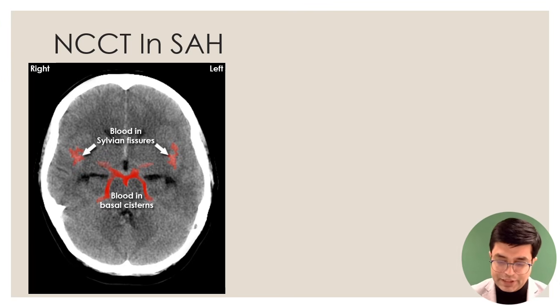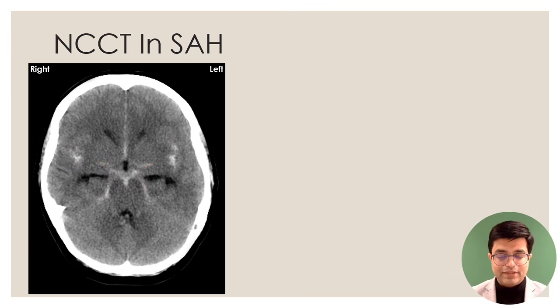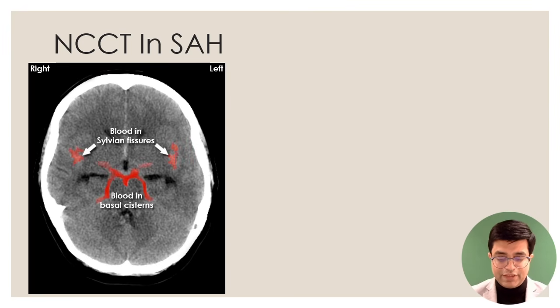Let me just remove it again and see. Have you seen? Now I'm again highlighting it here. So you can see blood in the sylvian fissure, blood in the basal cistern. This is how NCCT will look in an SAH patient. I hope you will not forget it if you get an image like this in the radiology part.